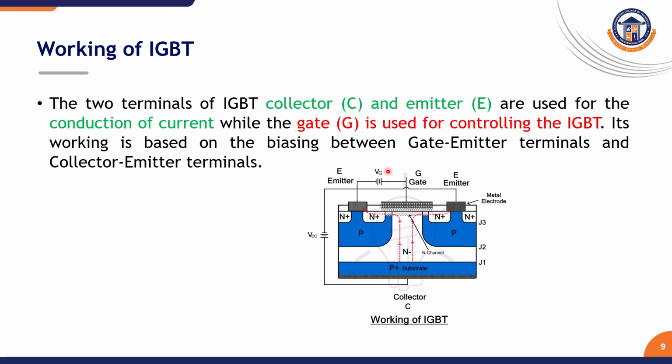When VGS is increased above the threshold voltage, there will be movement of charge carriers, that is, holes from the P region to the N region, and also from this N plus region, which will form a contact between the N layer as well as the N plus layer. So electrons drift into the N drift layer from the N plus region, and holes move from the P plus substrate to the N layer.